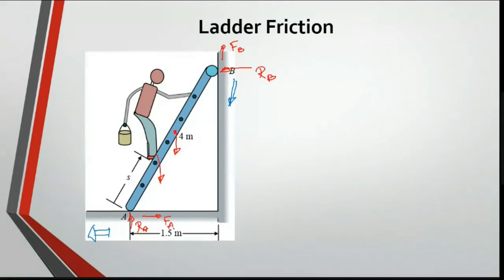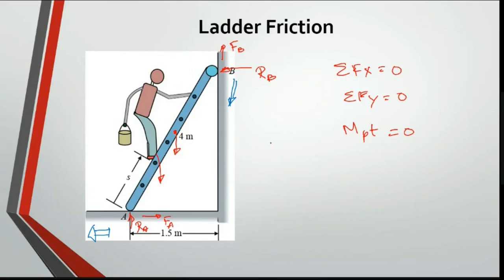What you will do is take moments, because it is not a concurrent force system like your block. It is a non-concurrent force system, right? So I can say sigma Fx is equal to 0, sigma Fy is equal to 0, and the moment at any point is equal to 0. You equate them and find whatever data they want. Sometimes they will ask you the weight of the man, sometimes the coefficient of friction or the weight of the ladder. Based on these things, you can identify what is needed.